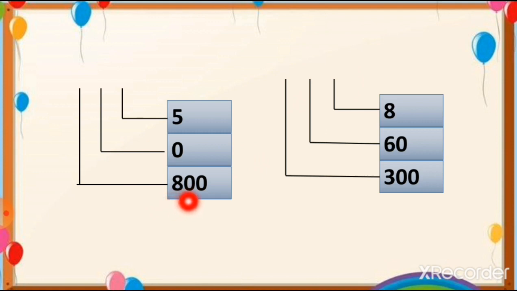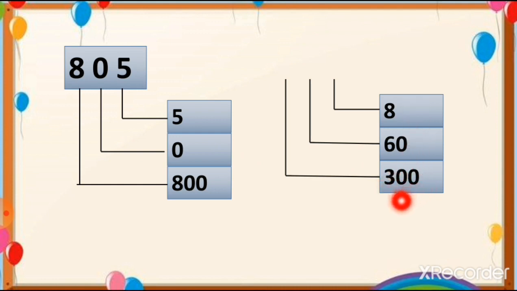800. So from this 800, number 8 will go at the hundreds place, 0 will go at the tens place, and number 5 will go at the ones place. So this number, 805, we form here. Let's see one more example here.